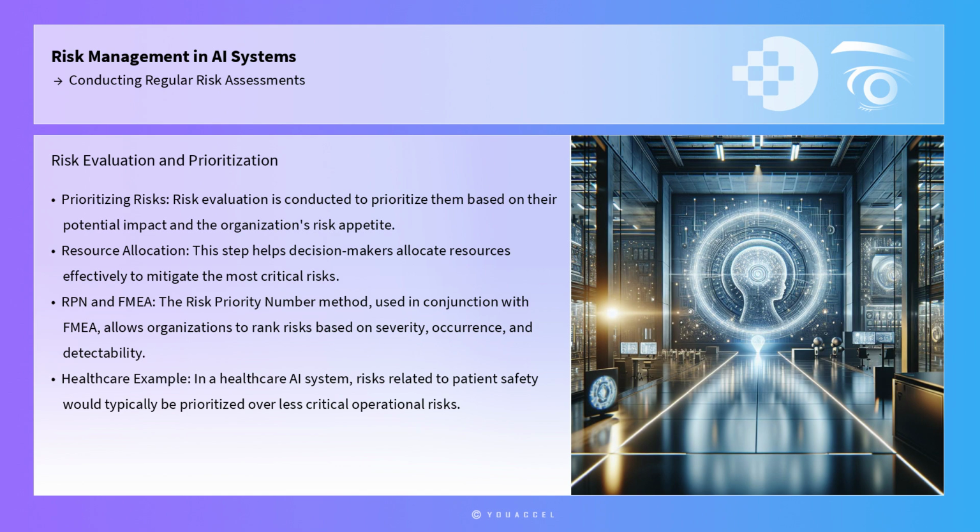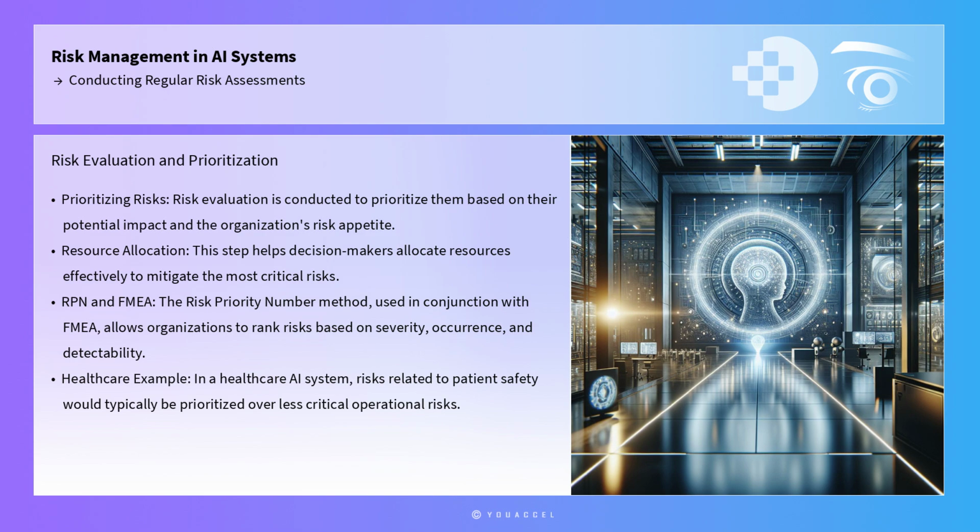After analyzing the risks, risk evaluation is conducted to prioritize them based on their potential impact and the organization's risk appetite. This step helps decision-makers allocate resources effectively to mitigate the most critical risks. The risk priority number method, used in conjunction with FMEA, can be effective here, allowing organizations to rank risks based on their severity, occurrence, and detectability. For instance, in a healthcare AI system, risks related to patient safety would typically be prioritized over less critical operational risks.